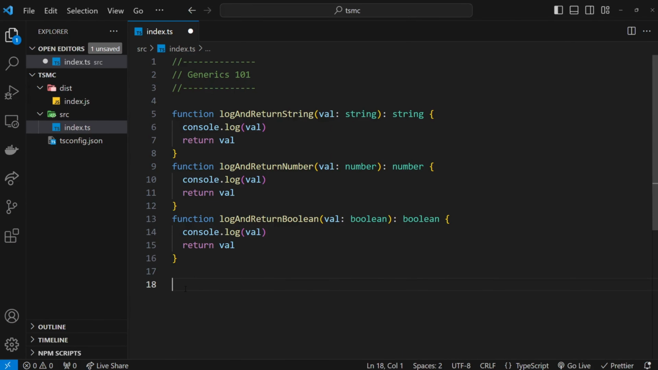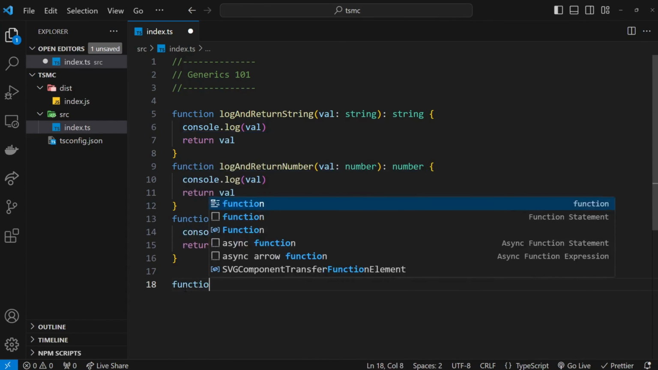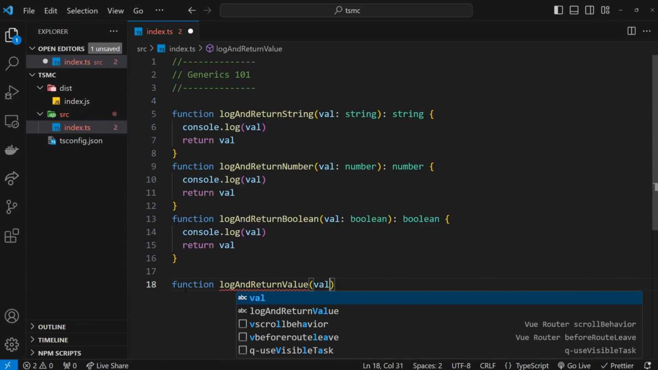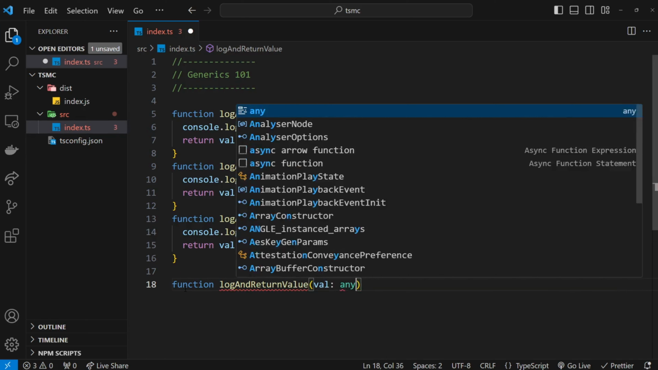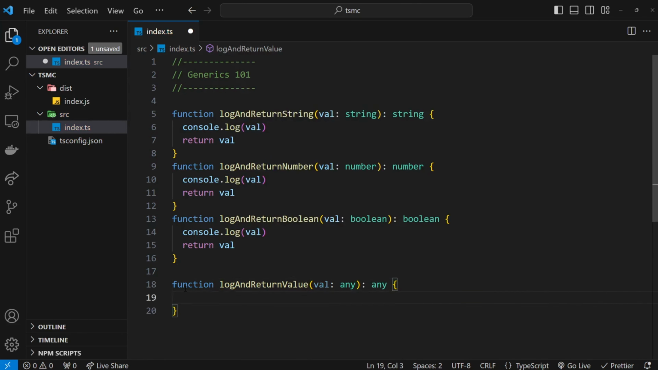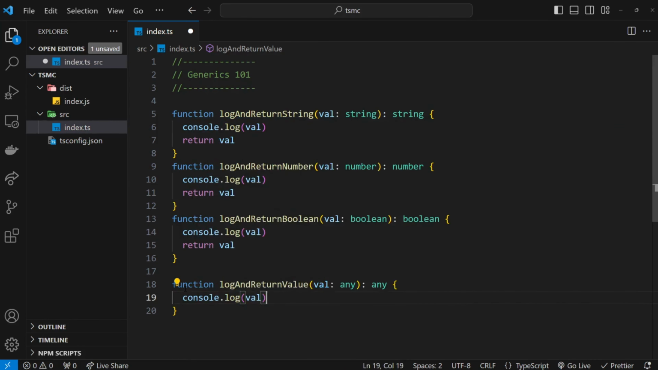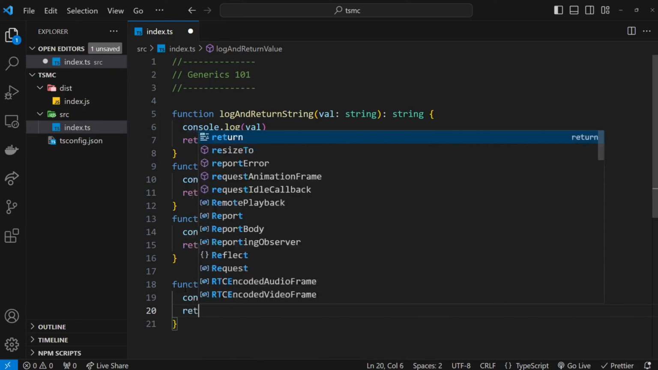So I'm going to create now a new function. So function, and it's going to be called logAndReturnValue. Okay. Now it's going to take in a value, much like the ones above, only this time the type is any, and the type it returns is also any. So all we're going to do is console.log val, and then we're going to return the val as well.